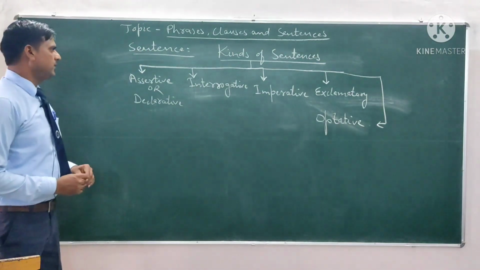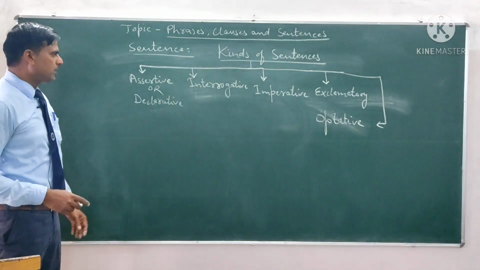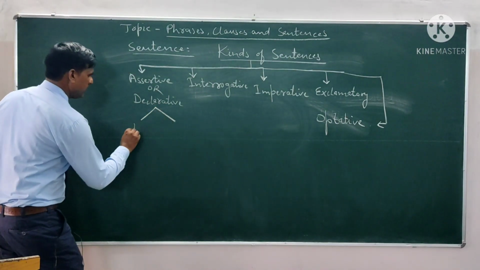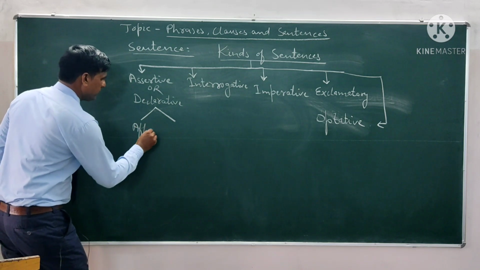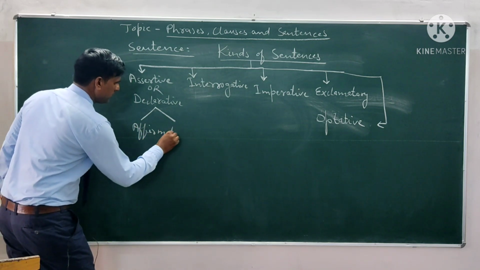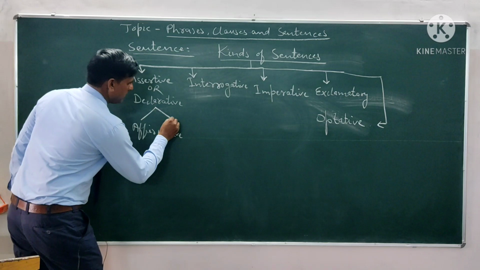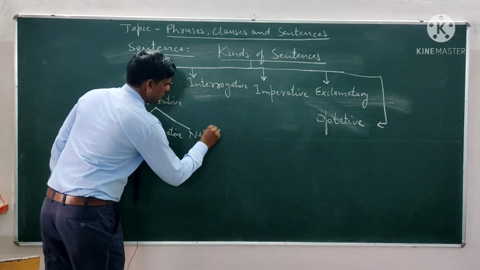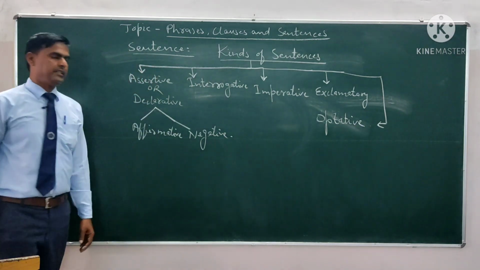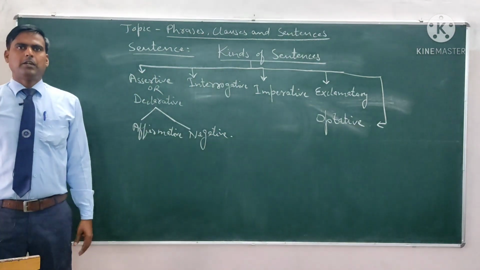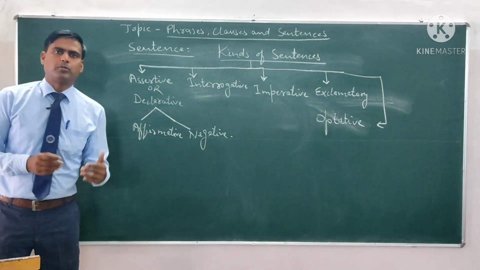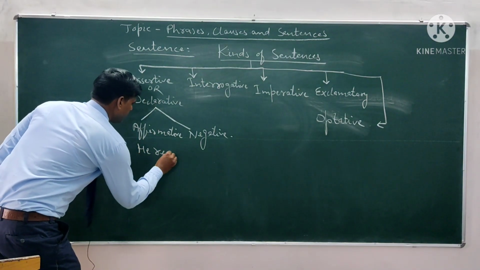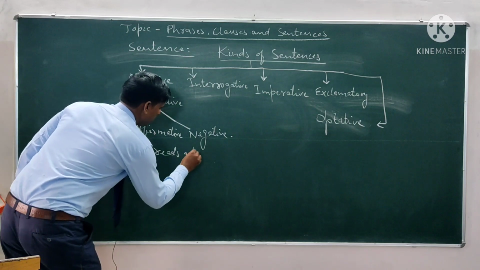Now let us see the first one. The assertive can also be divided into 2 subparts. Number 1, affirmative, and number 2, negative. Affirmative means we can say he reads a book.